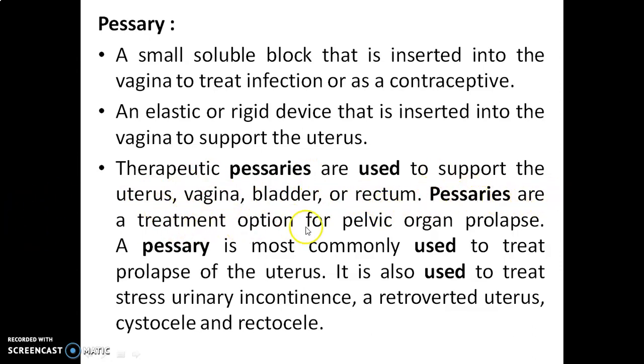Pessaries are a treatment option for pelvic organ prolapse. A pessary is most commonly used to treat prolapse of the uterus. It is also used to treat stress urinary incontinence, retroverted uterus, cystocele and rectocele.